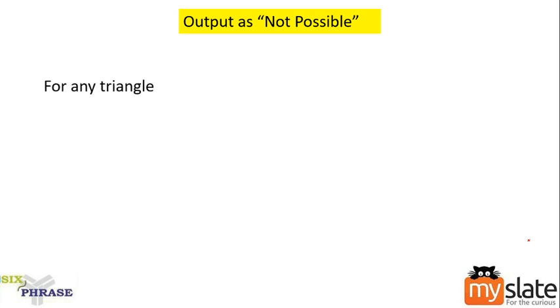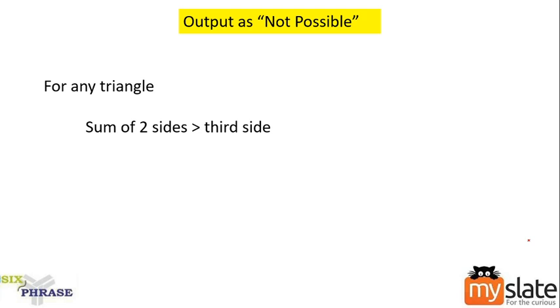So we are going to analyze the case where our output will become not possible. When the points are invalid, only then the output should be not possible, right? So how will you know whether 3 points or three distances can form a triangle? Basic property: for any triangle, the sum of two sides should be greater than the third side.